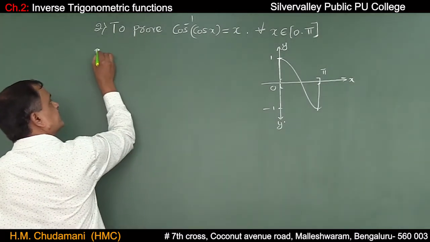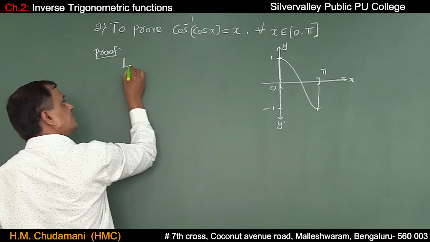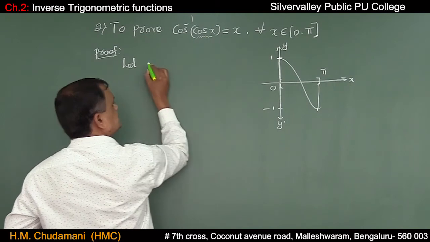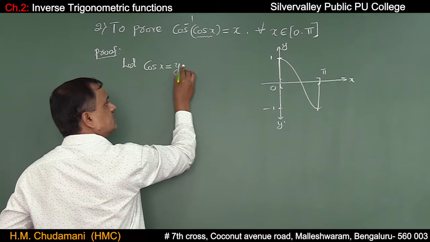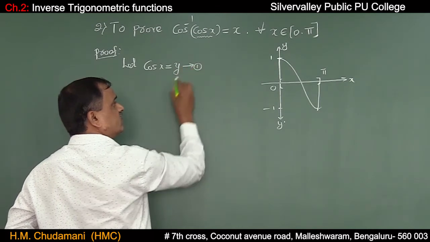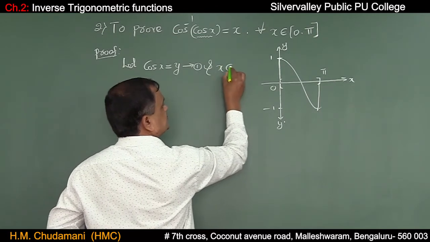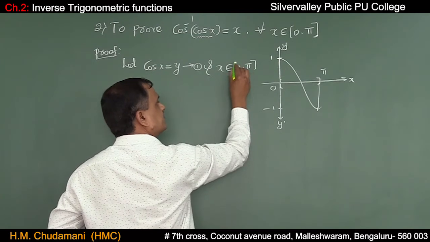Let us prove this. This is a traditional method. We are supposed to take cos x as a new variable y, let us say, and x belongs to the closed interval 0 comma pi.